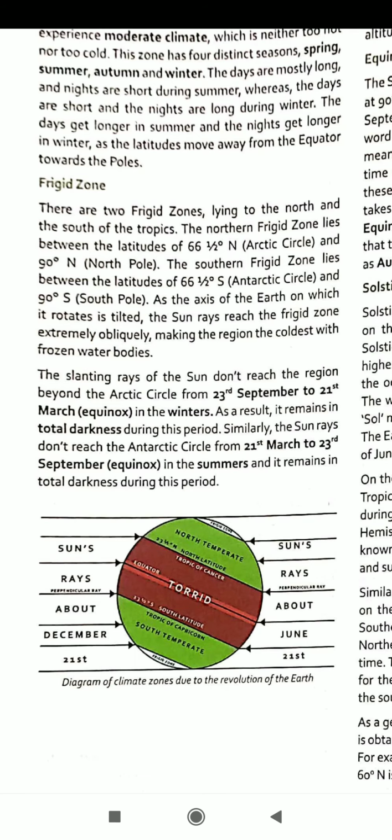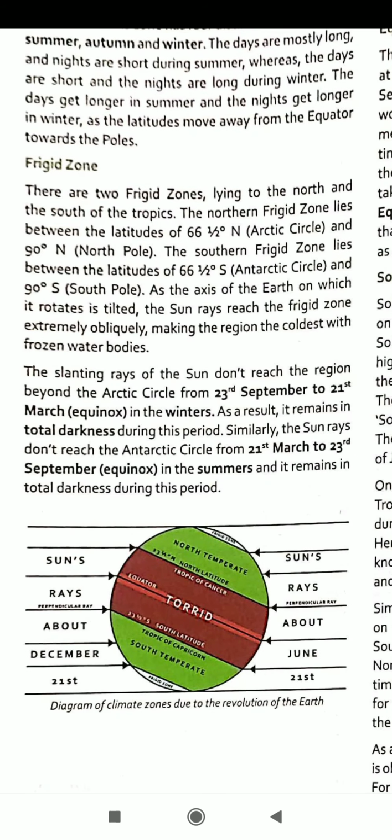As the axis of the earth on which it rotates is tilted, the sun rays reach the frigid zone extremely obliquely, making the region the coldest, with frozen water bodies. Slanting rays of the sun do not reach the region beyond the Arctic Circle from 23rd September to 21st March. It is known as equinox. In winters, as a result, it remains in total darkness during this period.